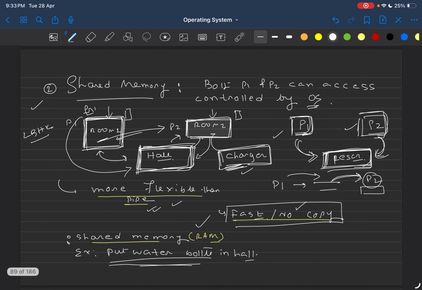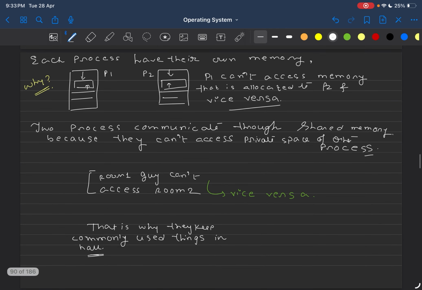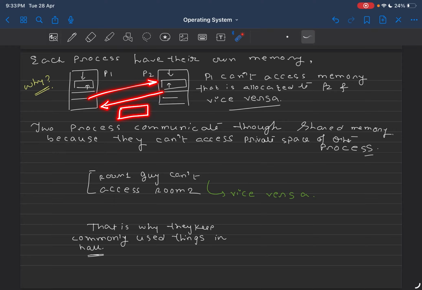Alright. So let me go to the next part. Okay. So what I have written is, each process has its own memory, we all know. Alright. This is a space for P1, this is a space for P2. So P1 cannot access memory that is allocated to P2 and vice versa. So P1 cannot access the memory that is allocated to P2 and P2 cannot access the memory allocated to P1. And that is why while communicating, they maintain the common shared space, so that P1 can refer to this shared space and P2 can also refer to this shared space.